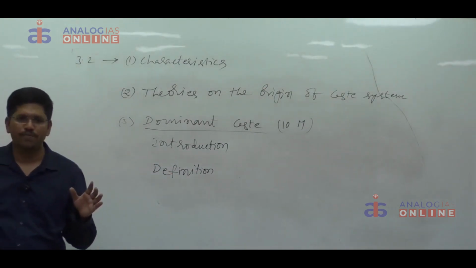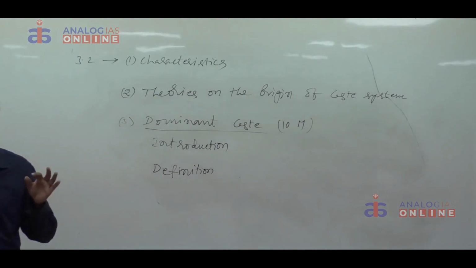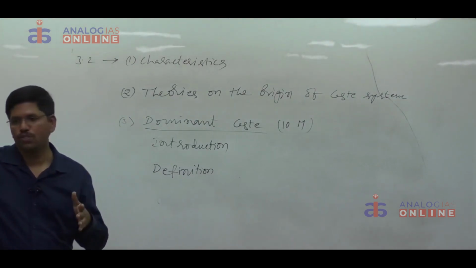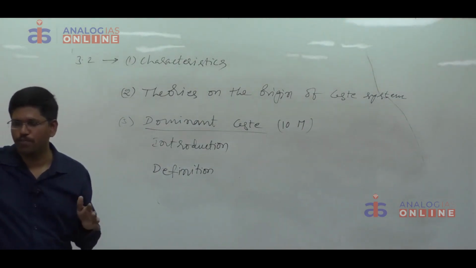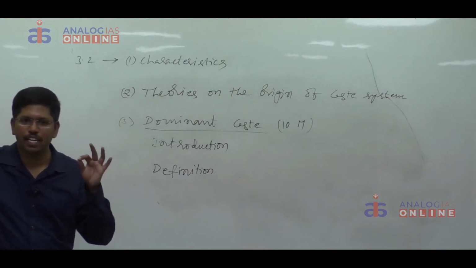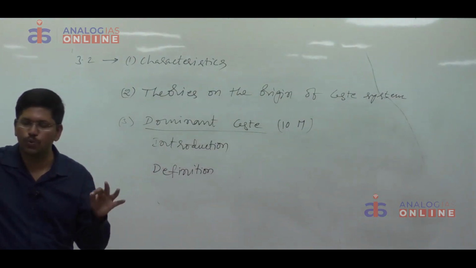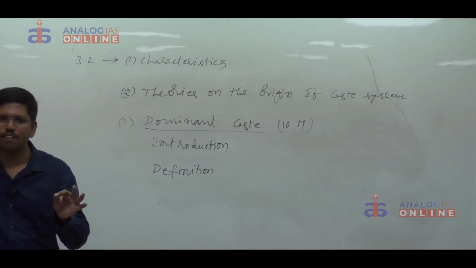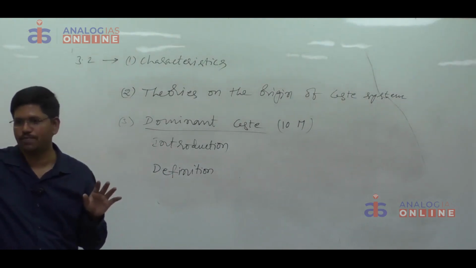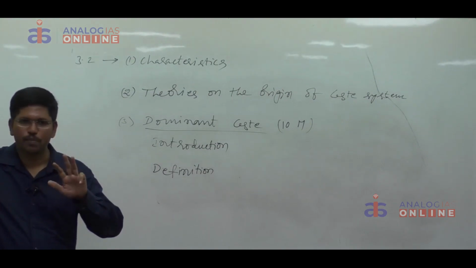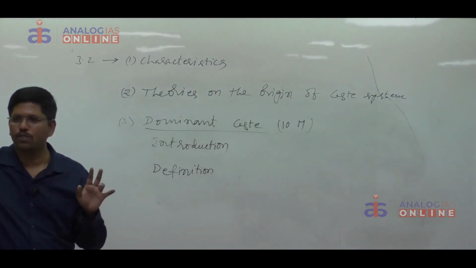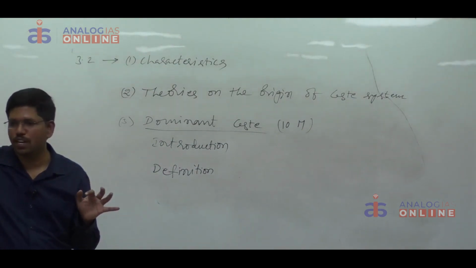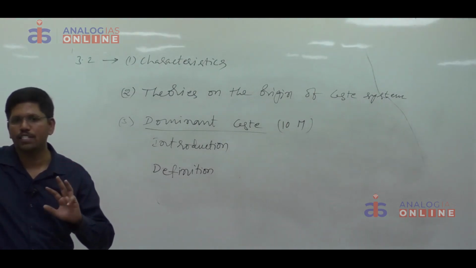According to M.N. Srinivas, a caste is said to be dominant whenever it preponderates numerically over other castes, when it also wields preponderant economic and political power, provided its status in the local caste hierarchy is not too low. This sentence is important. Along with the presence of a Western element or non-traditional element. I have incorporated four elements in the definition itself. What are those elements? Numerical preponderance, economic and political preponderance, ritual status not too low in the local caste hierarchy, and the non-traditional element or Western element.